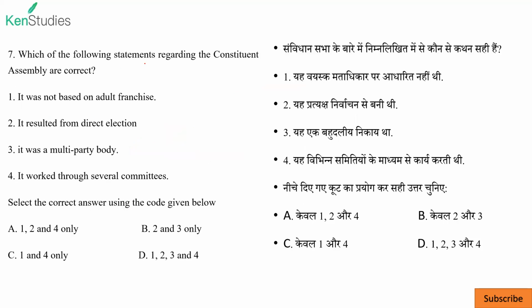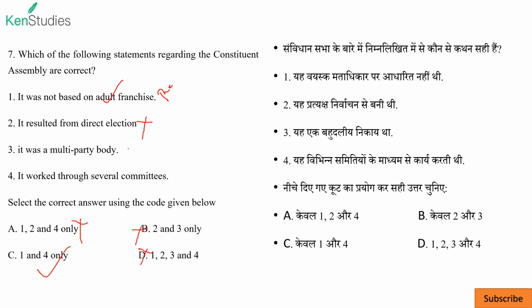Next is, which of the following statements regarding the Constituent Assembly are correct? Okay, first, it was not based on adult franchise. Yes, the people were not elected based on adult franchise. Actually, they came from different states. Okay, so first is correct. Next, it resulted from direct election. No, there was no direct election for Constituent Assembly as such. So two is not there. So wherever two is there, remove that. You get your answer C.